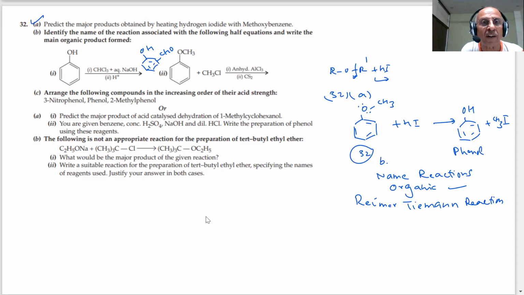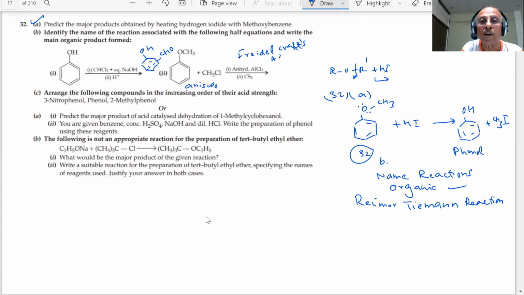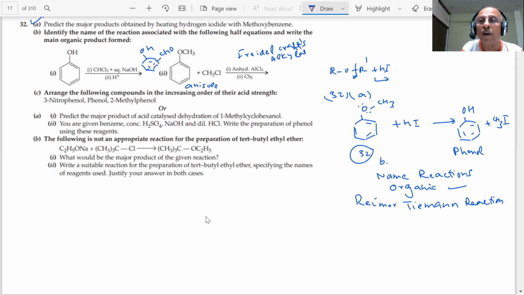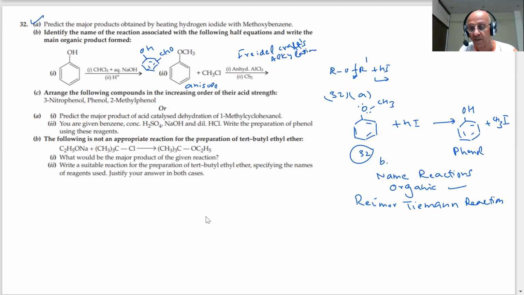Next, student, second part of this. This is our methoxybenzene, student, which is also called anisole. Very important. Anisole, students. It is reacted with this. What type of reaction is this, student? You already know. Anhydrous AlCl3. This will be Friedel-Crafts alkylation, students.